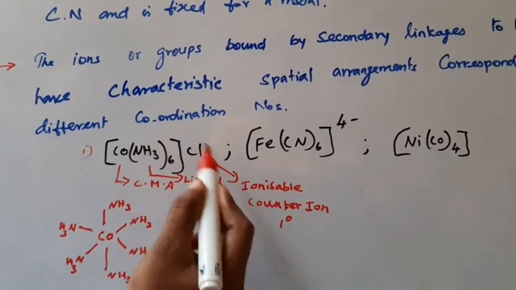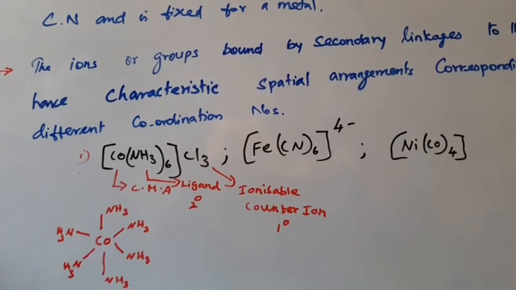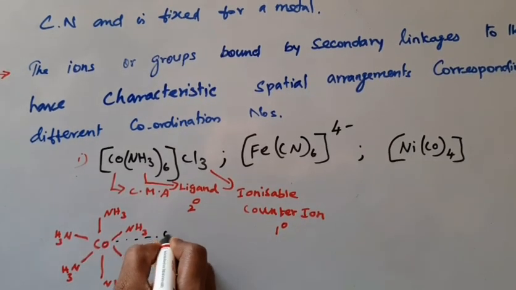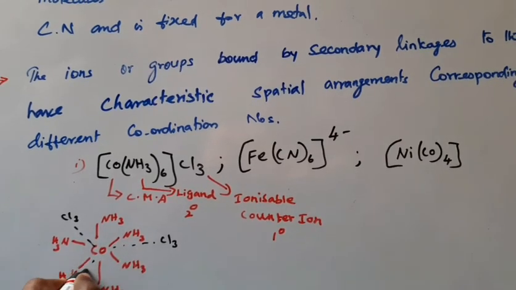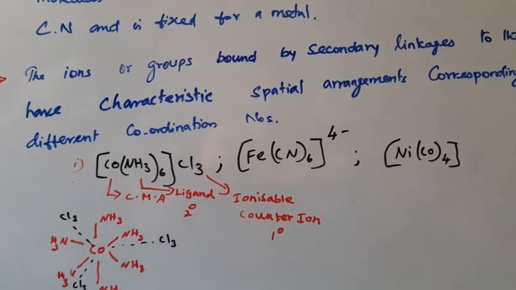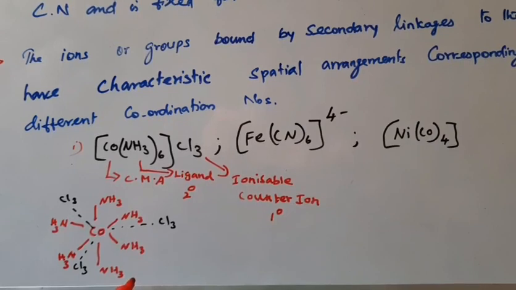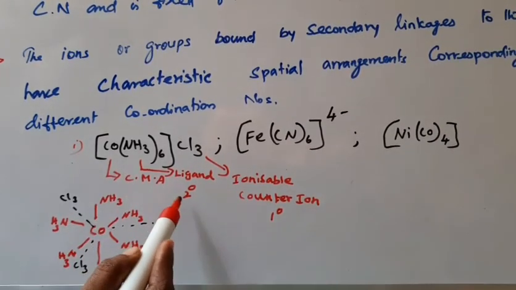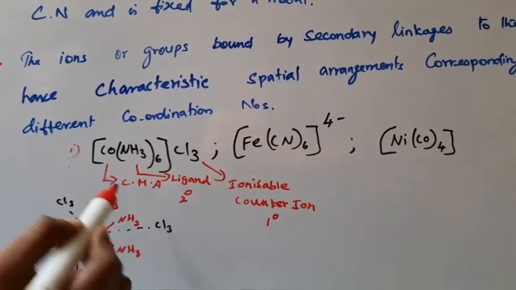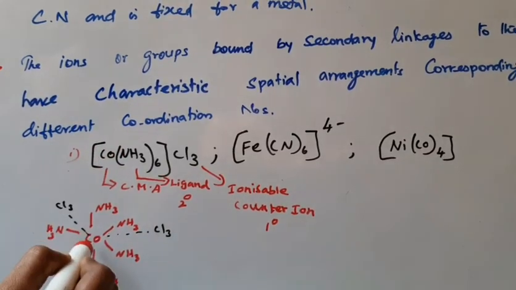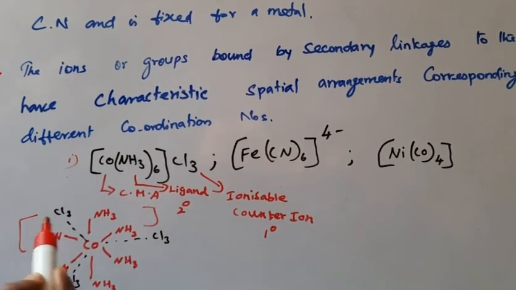The ions present outside, the counter ions or ionizable groups, are non-directional. Wherever you want, they are non-directional; here Cl3, here also Cl3. These are the concepts by which he proposed his theory. The main concepts are primary valency, the ionizable group, and secondary valency, the non-ionizable group, which donates a pair of electrons to the central metal atom to form a coordinate bond, and it gives a spatial arrangement.